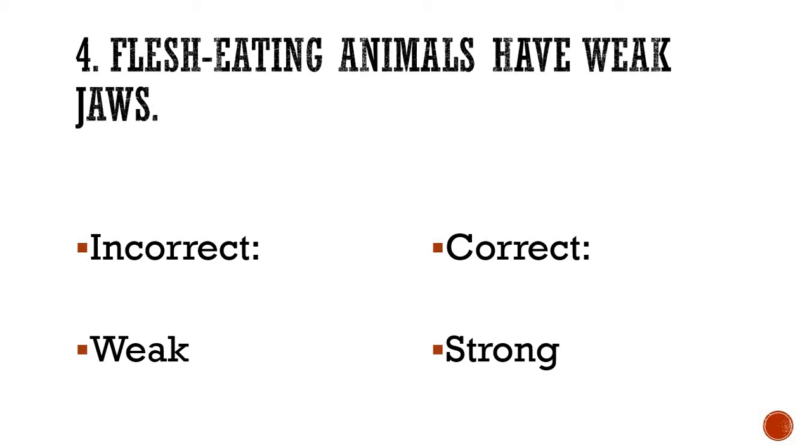Please repeat the correct statement after me. Flesh-eating animals have strong jaws. Okay? If you have your questions ready, you can just underline the weak and write the answer strong. If you haven't written the question, in the worst case, you can write as I have done here.